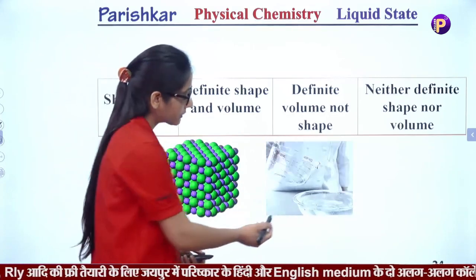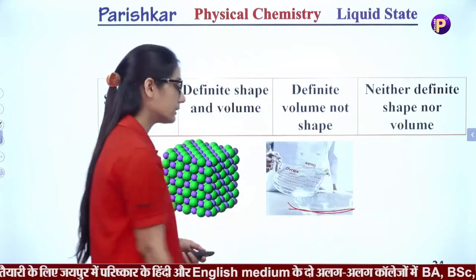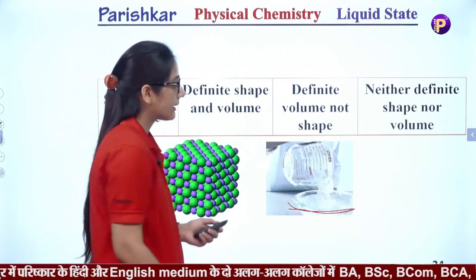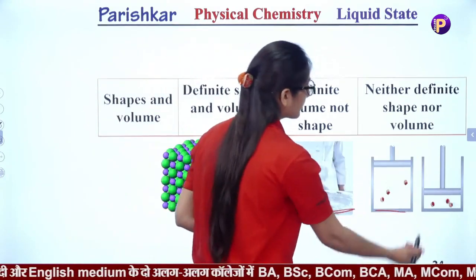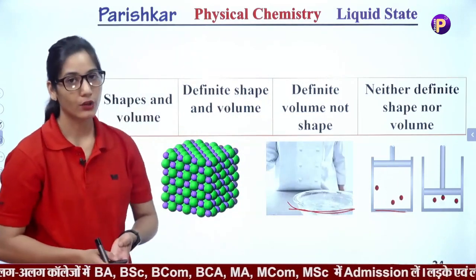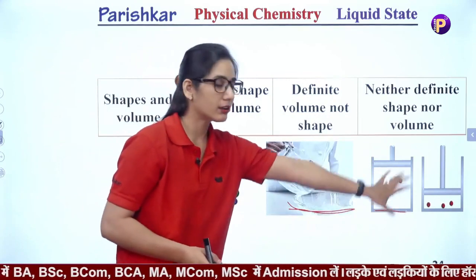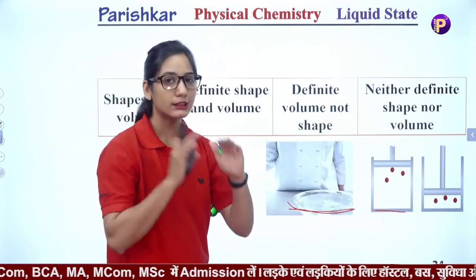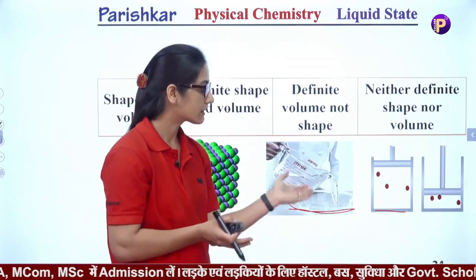But liquids occupy the shape of the particular container. Then the gas particles have neither definite shape, nor definite volume. They will occupy all the volume of the container or a space.